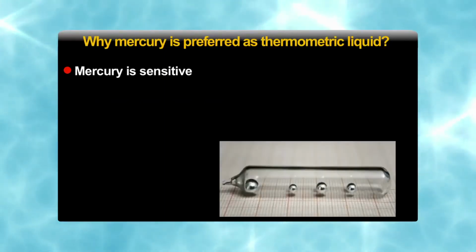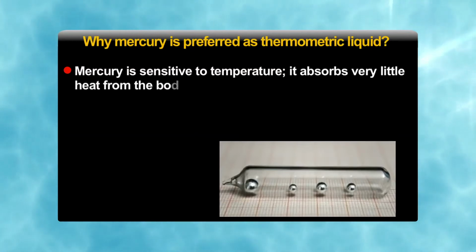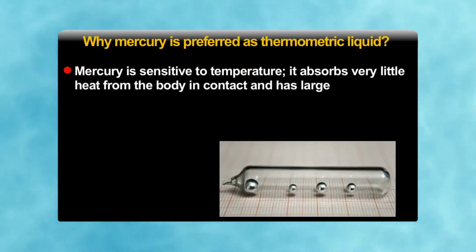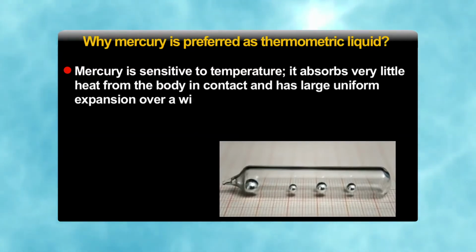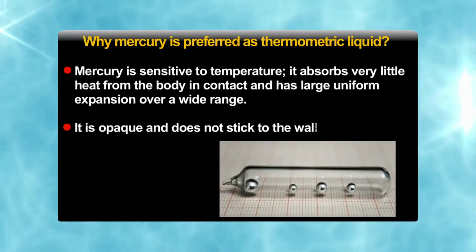Now, the question is, why do we use mercury in the thermometer? The following properties make mercury the most appropriate liquid for accurate temperature measurement over a wide range. First thing, mercury is sensitive to temperature. It absorbs a small heat from the body in contact and has large uniform expansion over a wide range. Second thing, it is opaque and does not stick to the wall of the container.